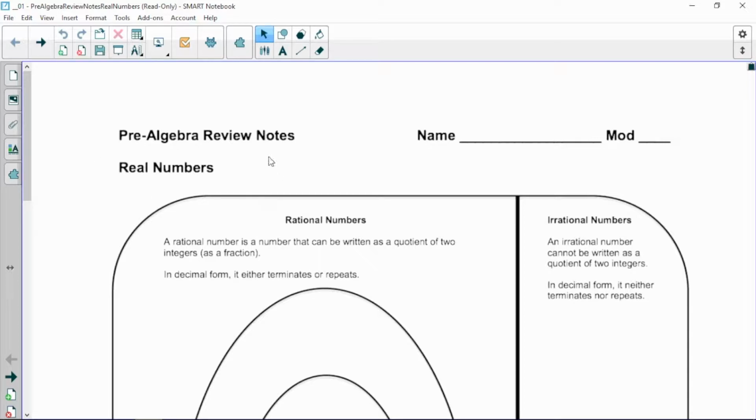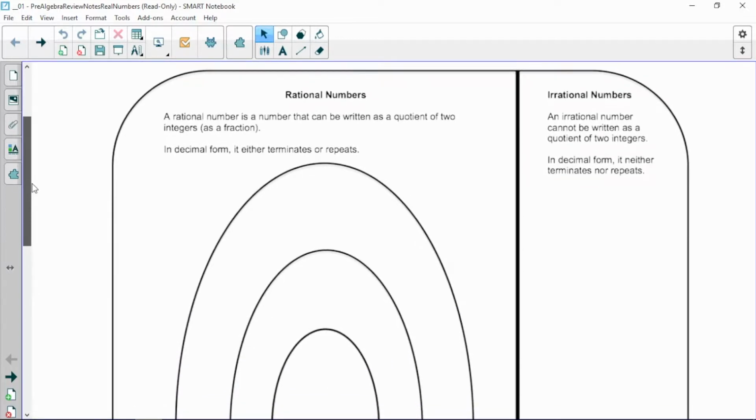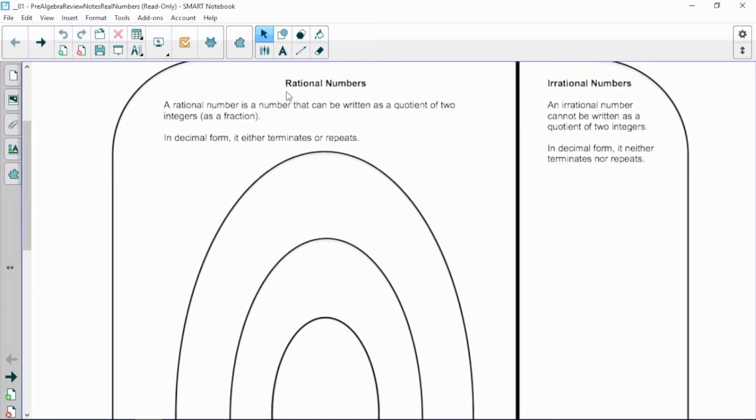So the real number system is what we study in Algebra 1. It's the opposite of imaginary, which comes much later in Algebra 2. Real numbers can be split into two groups. Numbers are either rational, meaning they can be written as the quotient of two integers as a fraction, or they're irrational. They cannot be written as the quotient of two integers.